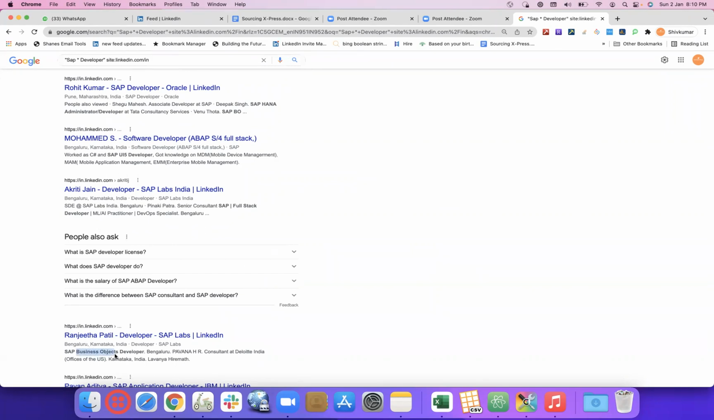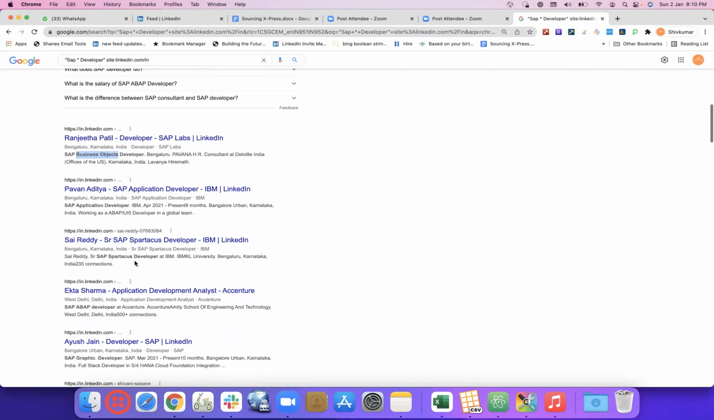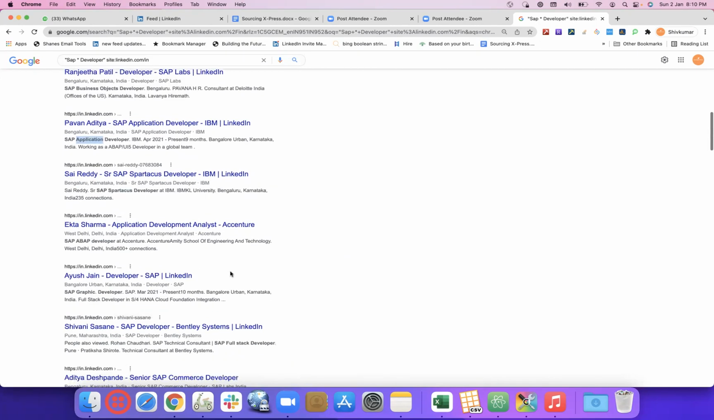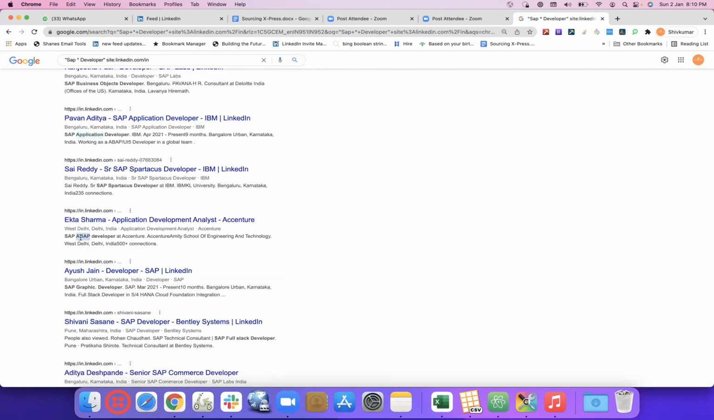So it could be one star, but it does not mean that it would cover only one word. It could cover multiple words also. Whatever one word or multiple words are coming between SAP and developer, it will take up from there. It could be one word, two words, three or four words also. For example, SAP full stack has another two words. So we kept within the double quotes SAP space star space developer.